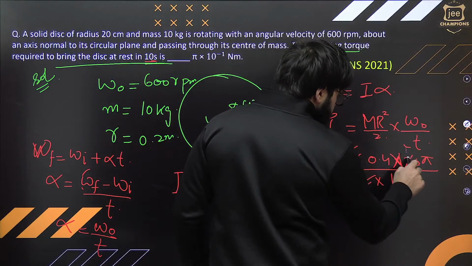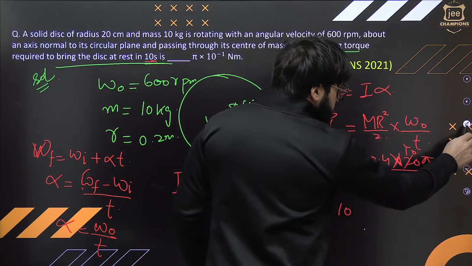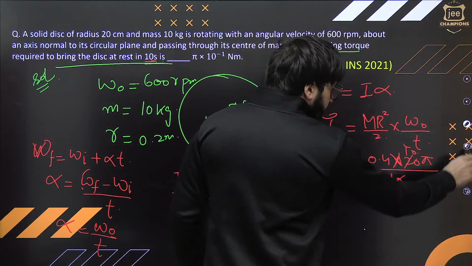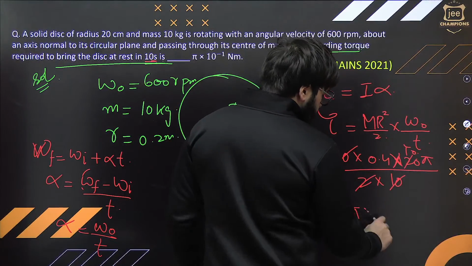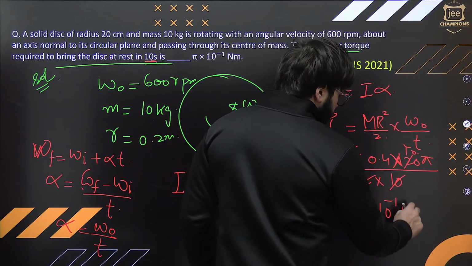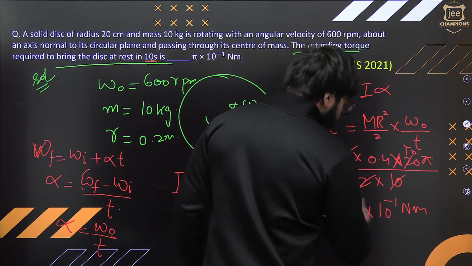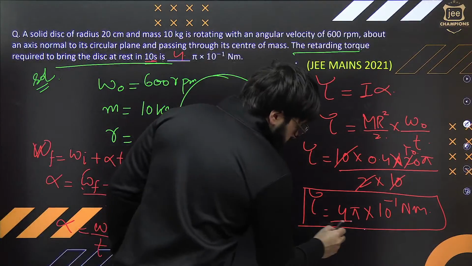The 10s cancel, so this is 4 pi exactly. That is nothing but 4 pi into 10 raised to the power minus 1 newton meter. So this is exactly the torque. So this is 4 exactly.